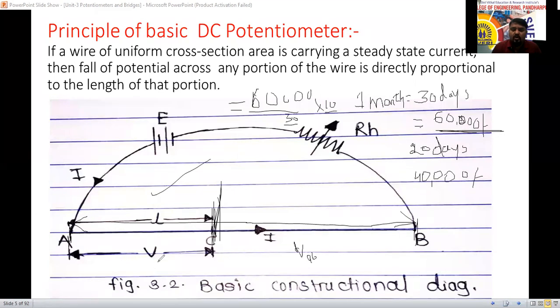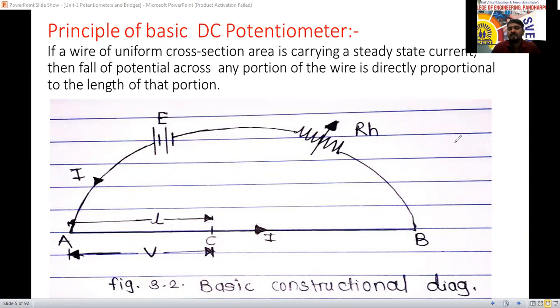So this voltage drop across A to C is directly proportional to the length from A to C only here now. It is not proportional to AB. It is directly proportional to the length of AC. So for understanding purposes, I have used this here now. See here, don't ask how this diagram was used. So I will write this diagram in a simplified form here now.